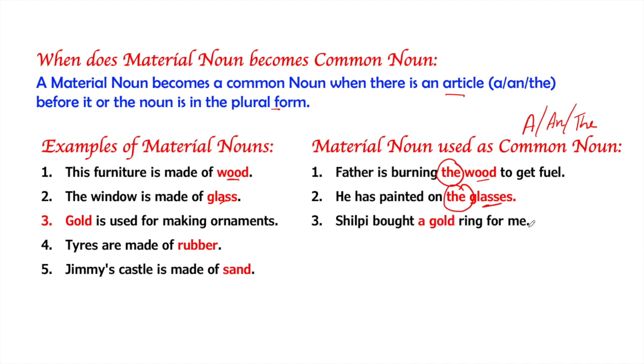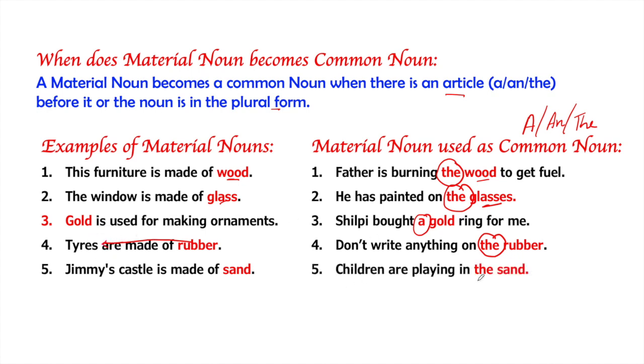Shilpi bought a gold ring for me. Again, there is an article, and gold is not used here to make any ring, but in the earlier sentence, gold is used to make ornaments. Don't write anything on the rubber. So again, there is an article, and rubber is not used to make anything, but tires are made of rubber. Clearly seen that rubber is making tires. Children are playing in the sand. In the earlier sentence, the castle was made of sand. Here children are using sand as a play tool, so it will be used as a common noun.